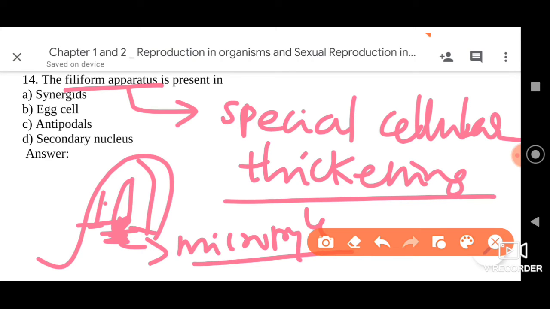My friends, the function of this filiform apparatus is to guide the entry of the pollen tube and release of sperm cells. It guides the pollen tube towards the egg so that the sperm cells fuse with the egg cells. So the right answer here we have to go for is synergids, my dear friends.